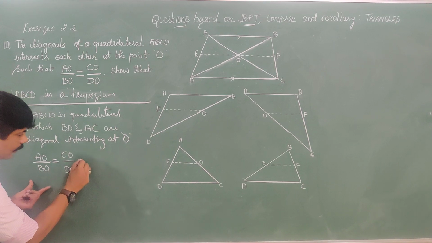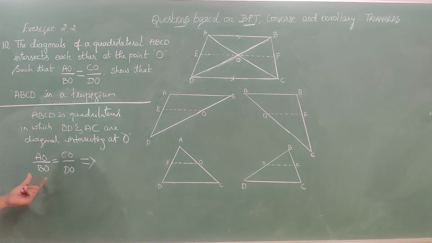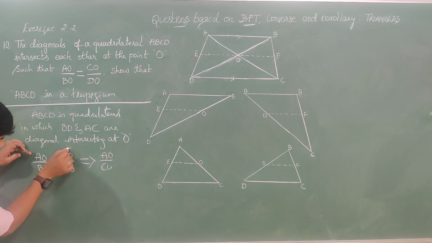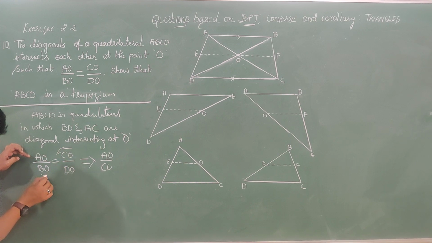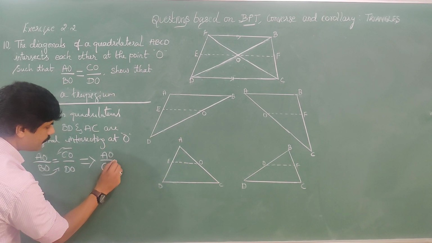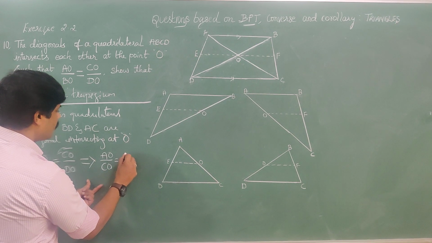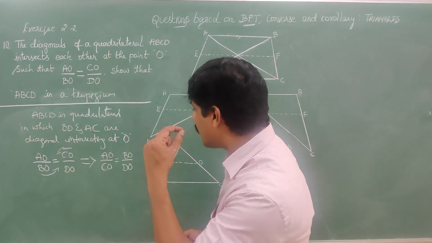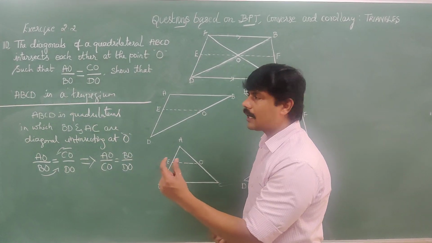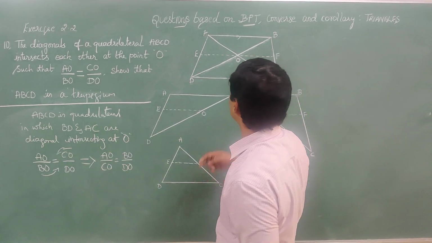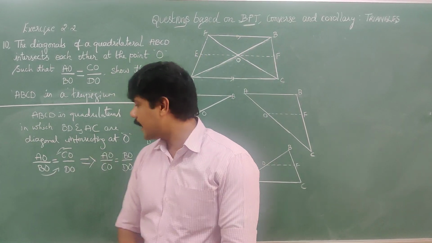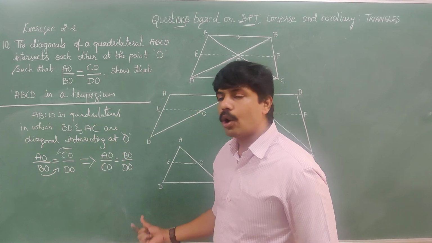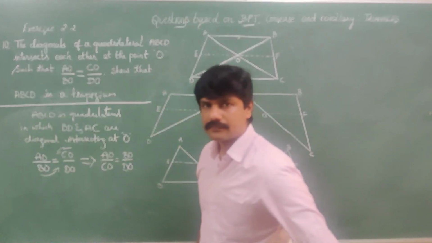So this can also be written as AO by CO, just interchanging CO to one side and BO to the other side. It becomes AO by CO is equal to BO by DO. Both are the same. According to our convenience, we have taken this because we need to arrive at ABCD is a trapezium. We have to prove that AB is parallel to DC. Therefore, we have taken AO by CO is equal to BO by DO, by interchanging. The value will not change.